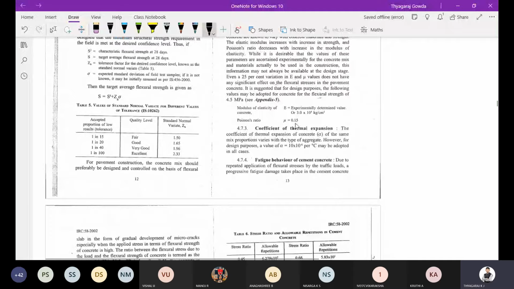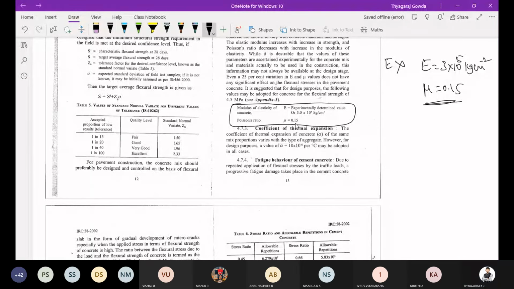So this one is also known to us, the modulus of elasticity of concrete, that is 3 into 10 power 5. Whenever in the exam, if they have not given the E value, you have to assume E is equal to 10 power 5 kg per centimeter square, and Poisson's ratio we are going to assume as 0.15.